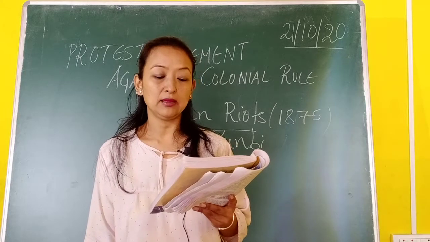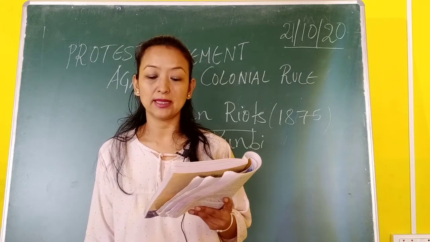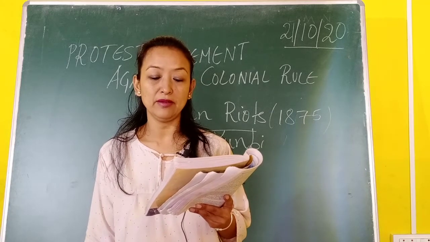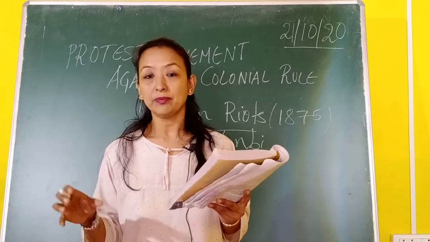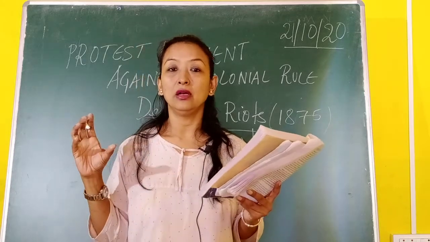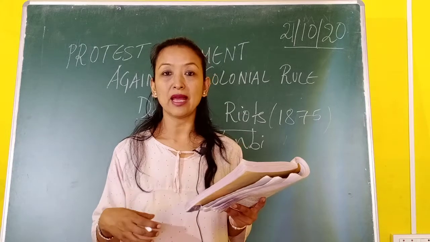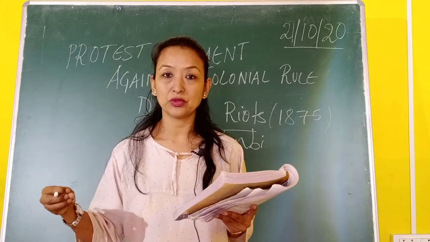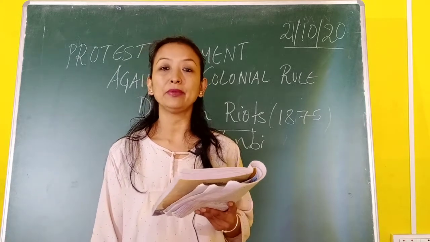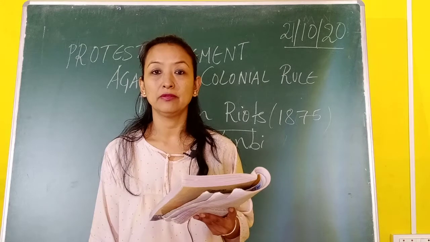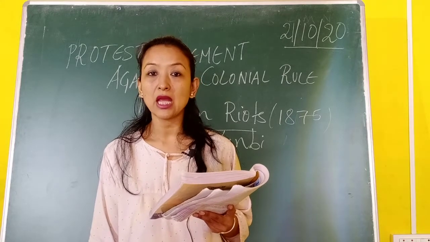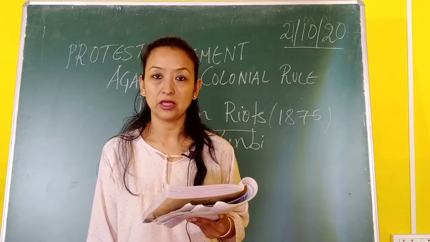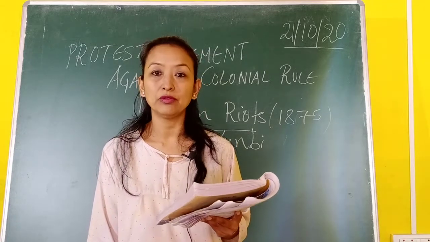In 1870, the price of cotton in the international market suddenly came down, and this created a great problem because the Deccan peasants had invested in cotton cultivation. The peasants had borrowed money from the moneylenders, thinking they would pay it back from the cotton produced in their fields. But the price of cotton fell in the international market, the peasants were not able to make any profit, and this created a lot of problems.